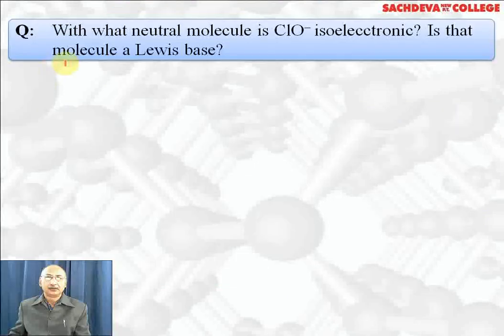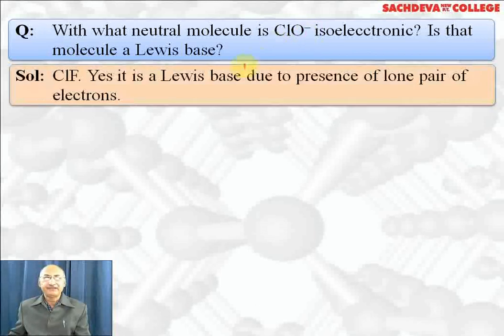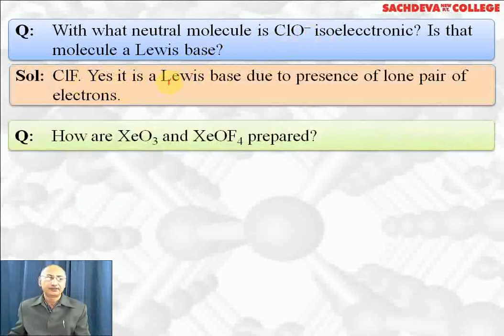With what neutral molecule is ClO minus isoelectronic? Is that molecule a Lewis base? The way of finding out is: O minus means 9 electrons, and 9 means F. ClF is isoelectronic with ClO minus. This is the easiest way to find out. Yes, it is a Lewis base due to the presence of lone pairs of electrons.